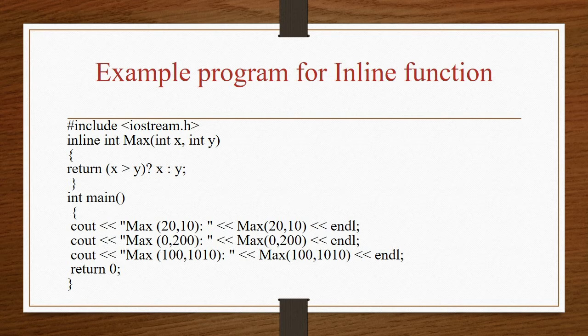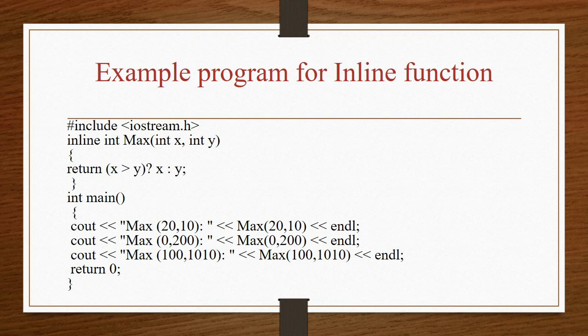And then I declared the main function. In the main function, I have called the function maximum by passing two arguments. Here I passed 20 and 10. Once I called the function, the control directly reaches the maximum function and it initializes the value 20 to x and 10 to y and it executes the return statement. It checks whether 20 is greater than 10. The condition is true, so 20 will be returned.